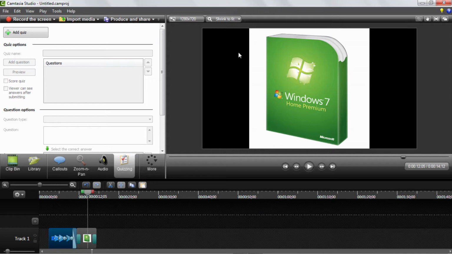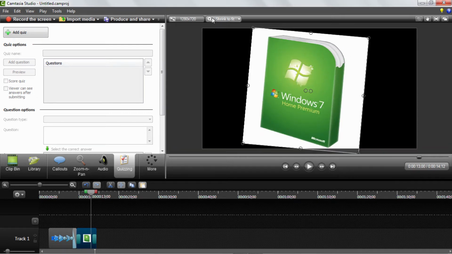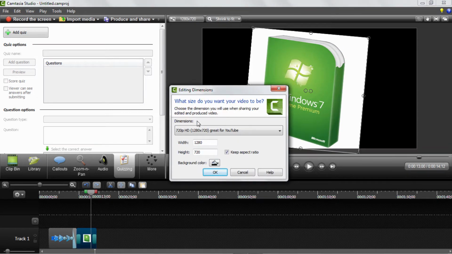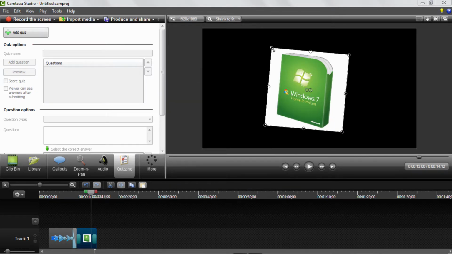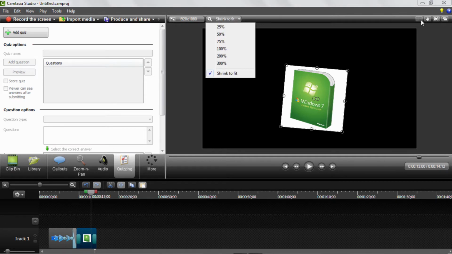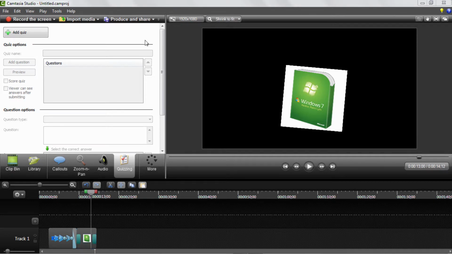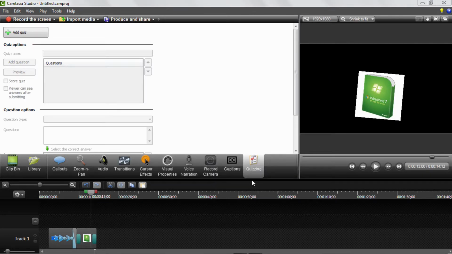Now if you go over here, you can see this is basically where you can watch your videos. This is where it renders. This is where you can see what your video is actually going to look like. And you can actually edit stuff. So if you click on that, you can go like this. You can rotate. Okay, you can do all that. You can also adjust the resolution. So for example, if that's not enough, you can put it to 1080p. And as you can see, this became smaller all of a sudden. You can have shrink to fit. You have all these features over here. I'll go over these in future videos just to give you an idea. And you can also resize this to however you want. You can also resize the timeline.